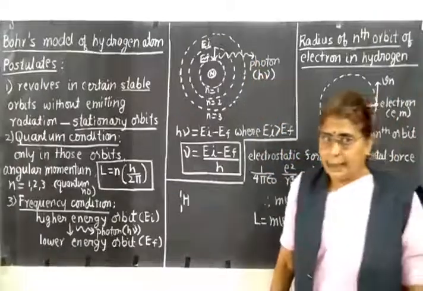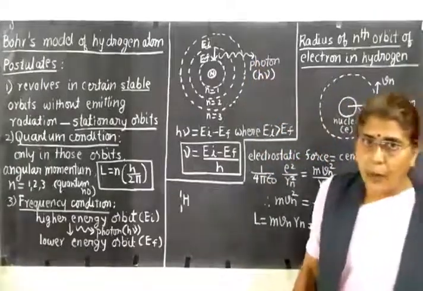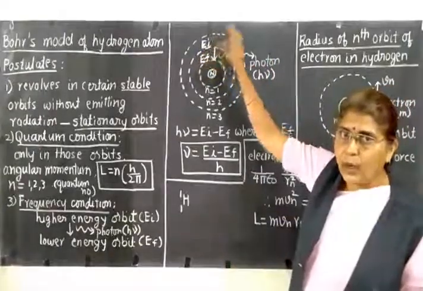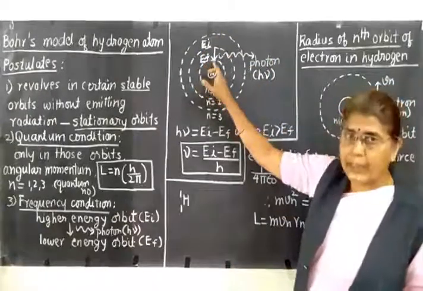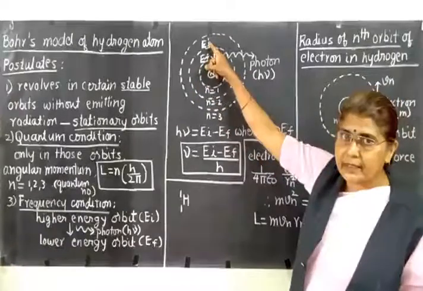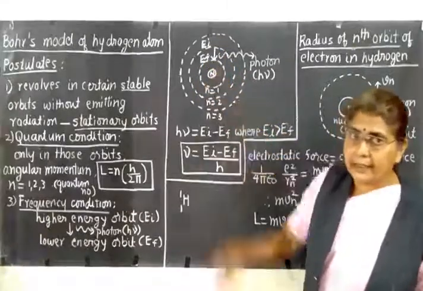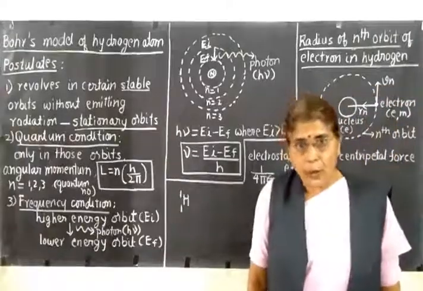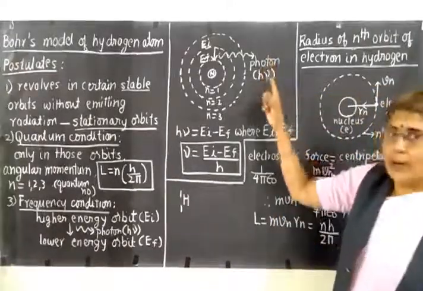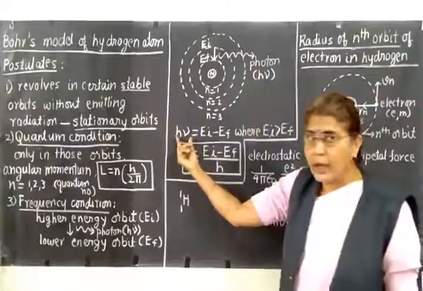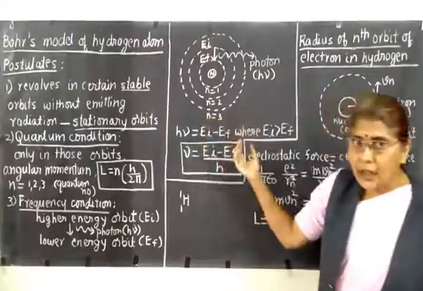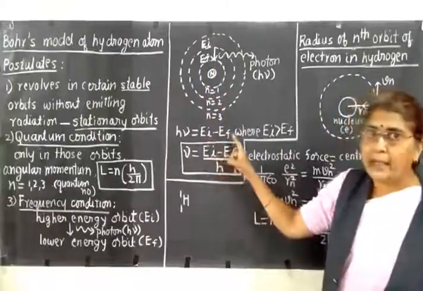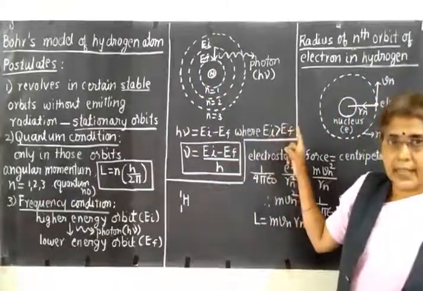That is, let us say an electron jumps from a higher energy state with energy E_I to another of lower energy state E_F. So E_I is the initial state, E_F is the final energy state. Then the radiation is emitted in the form of photons, and the energy of the emitted photon h nu is equal to the difference of energies between the two orbits. That is, it is equal to E_I minus E_F, where E_I is greater than E_F.